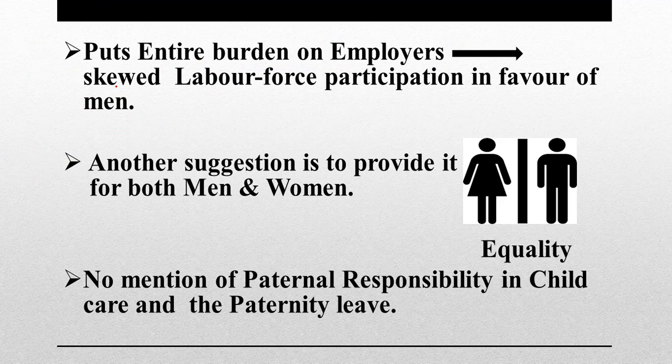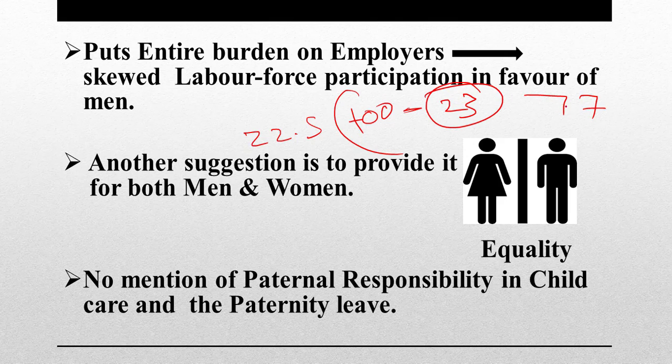How does this affect the policy? The fact is, labor force is already skewed. NSSO data says that the labor force participation rate of women is 22.5% only. That is at any given point of time in India in a year. What happens is, out of 100 women of workable age, that is above the age of 18 years, only 22 or 23 women are employed. Rest 77% are rendered unemployed because of various reasons, like employers' preference to not hire women, like women's preference to not take up the job, and various other societal and economic biases.